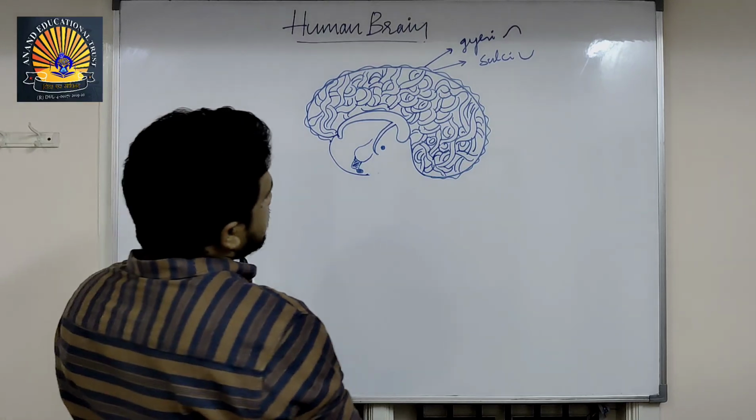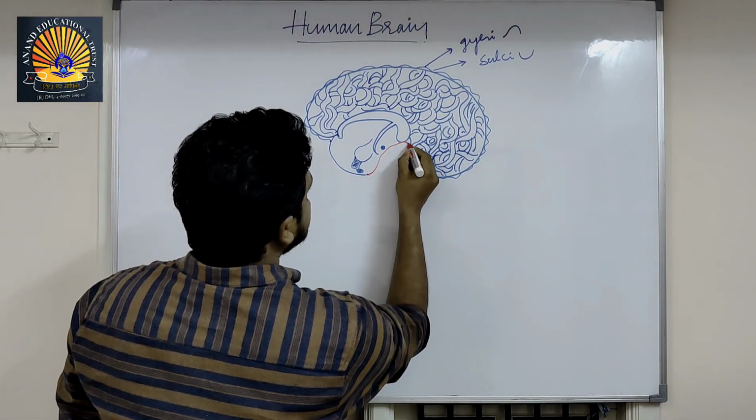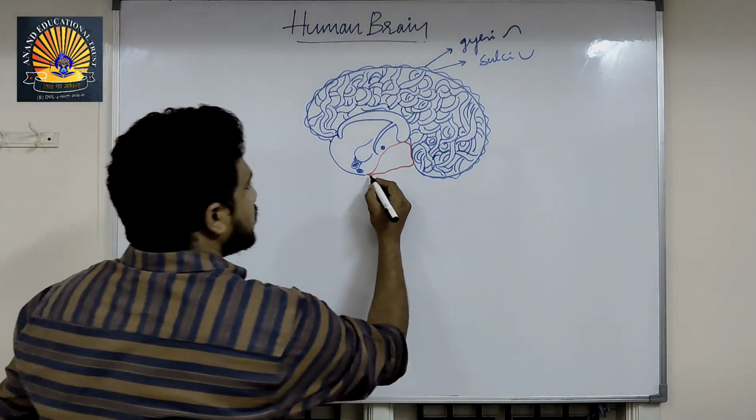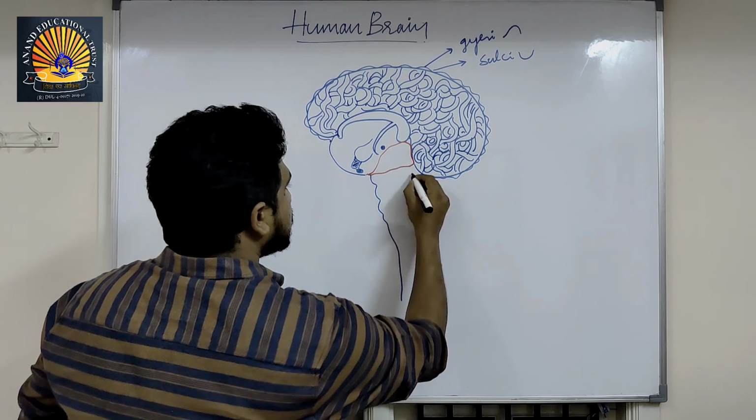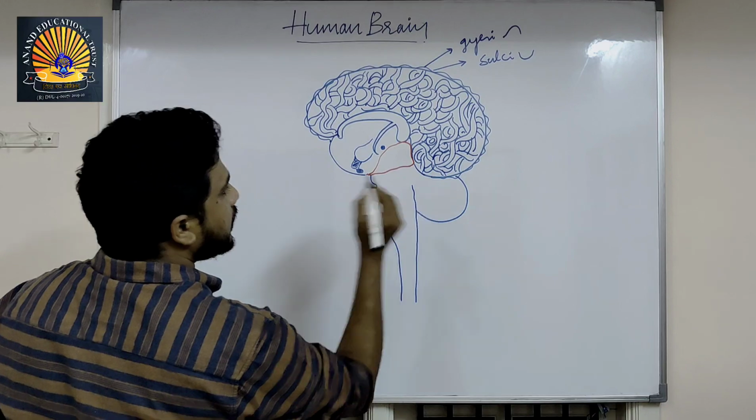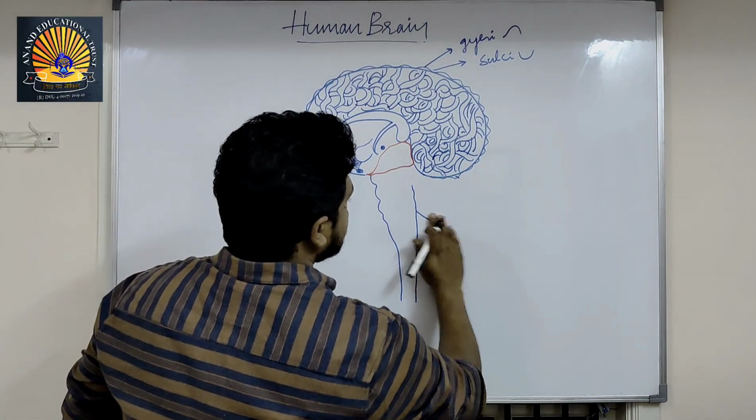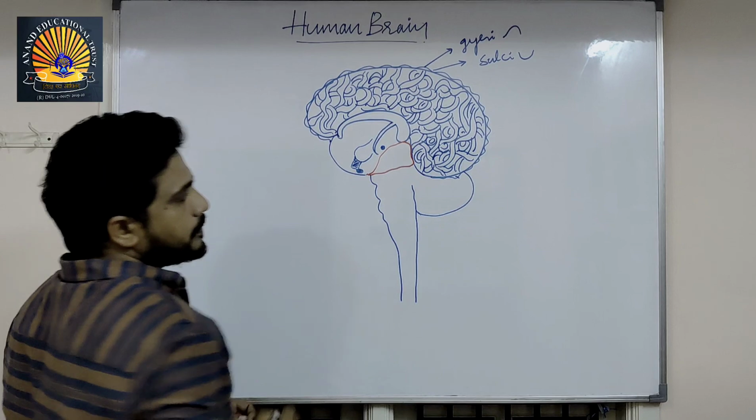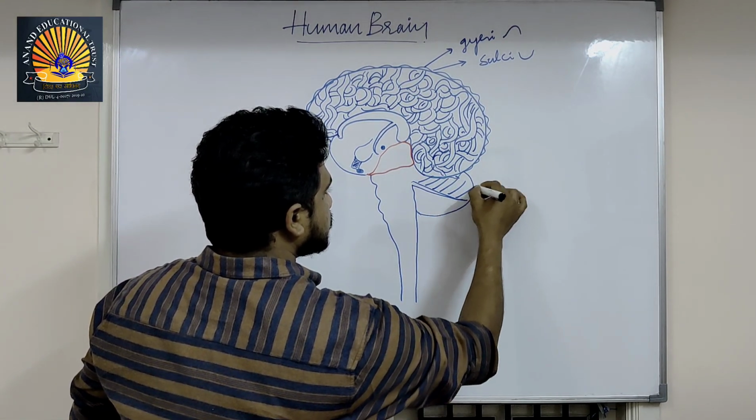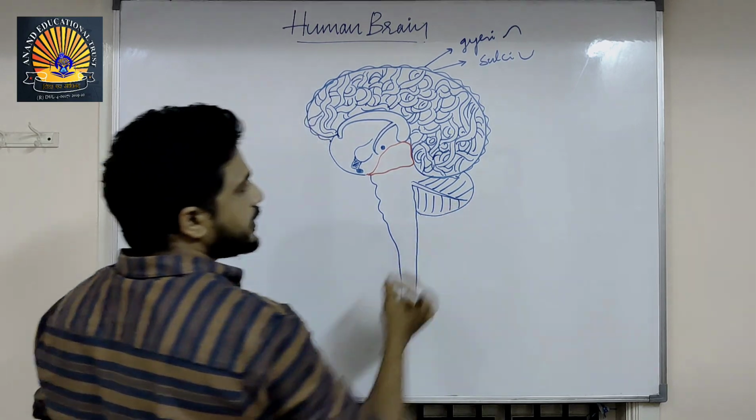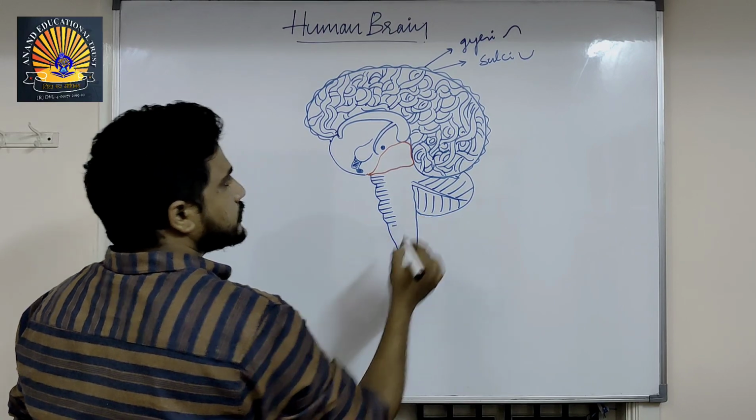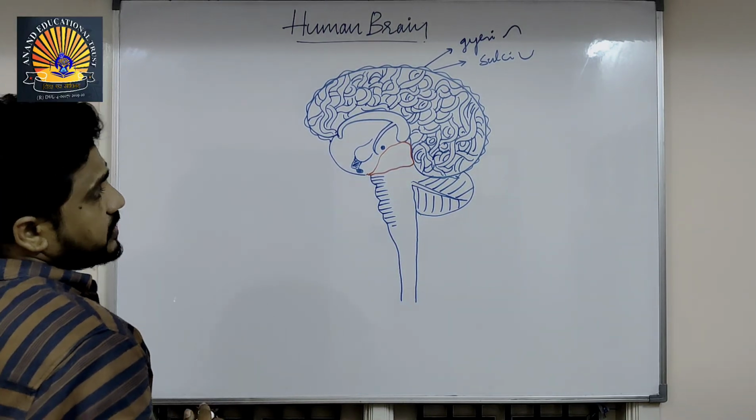Now, if you see, this is midbrain. The red color portion is midbrain, and this is pons varolii, and this is cerebellum. Cerebellum is also called little brain, and this is pons. Okay, now let me label it first.